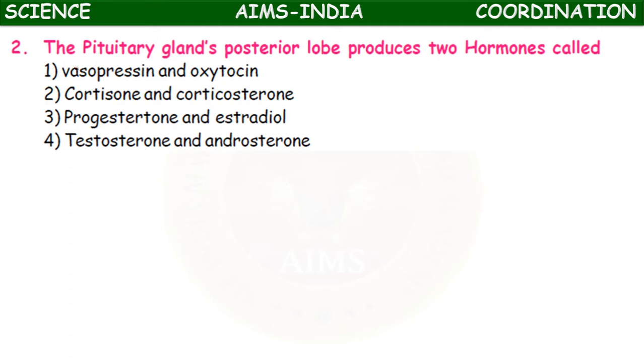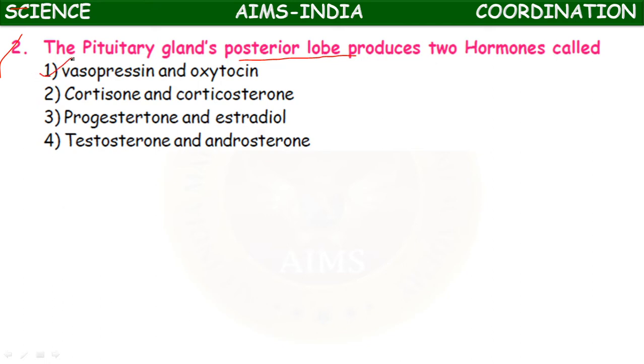So what is the pituitary posterior lobe? It is divided into adenohypophysis and neurohypophysis. The main hormones secreted by the posterior lobe are vasopressin and oxytocin.